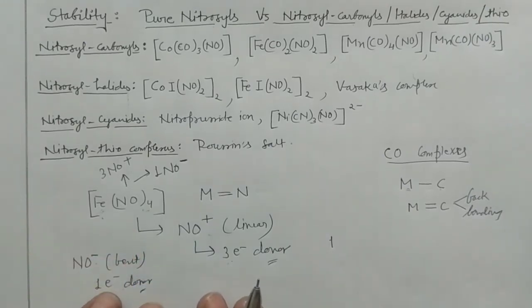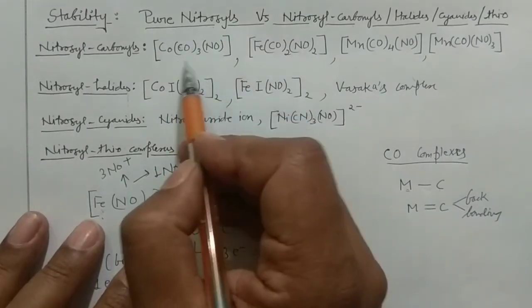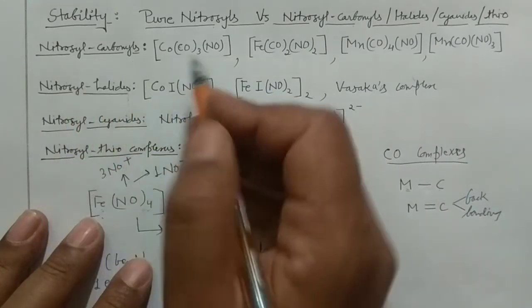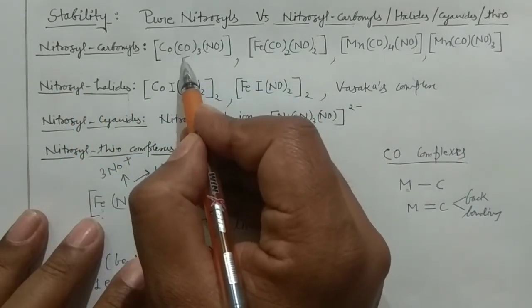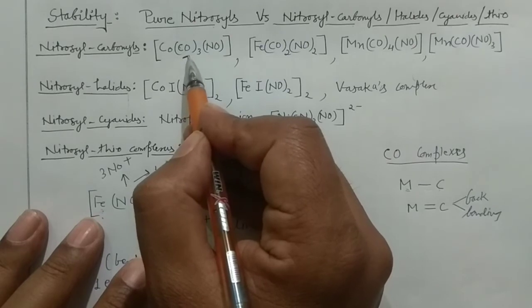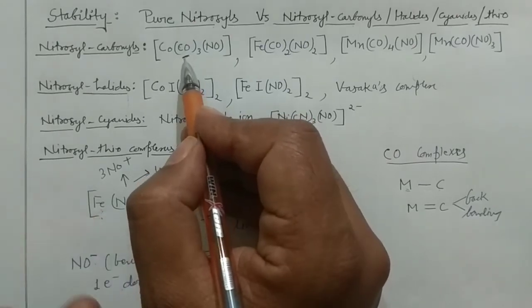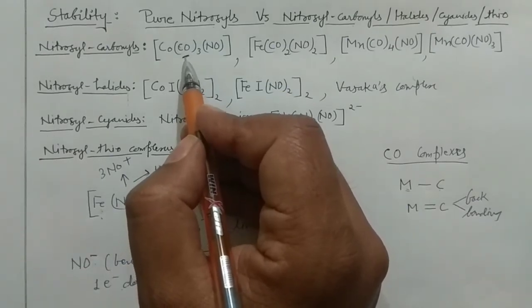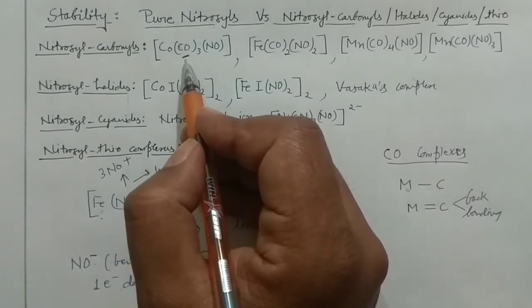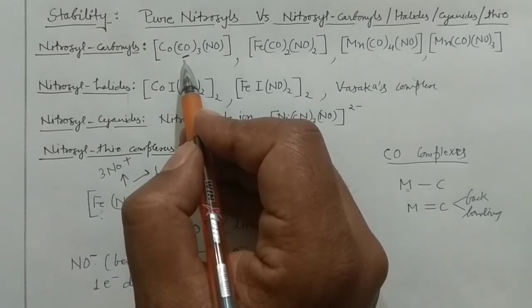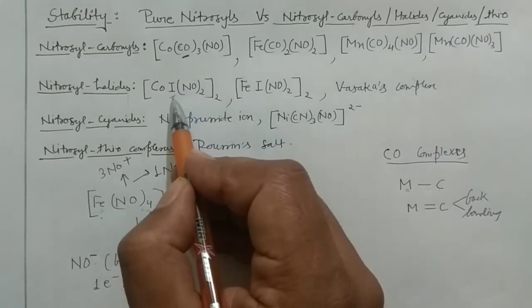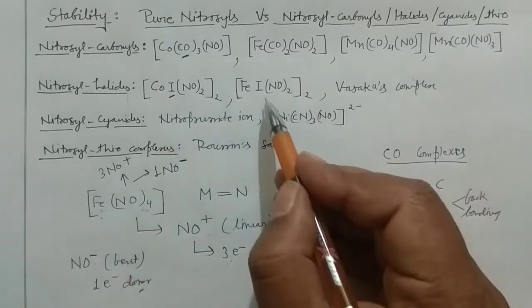Now again, what you can do, say you are taking these complexes. Now they are the nitrosyl carbonyls. Now identify the nature of the carbonyl, whether it is a pi acceptor or a sigma donor, right? I told you the pi acceptor or the sigma donor nature of the ligands in one of my earlier lectures of coordination chemistry. Similarly you can see here I is there. You can identify it as sigma donor or pi acceptor, right?